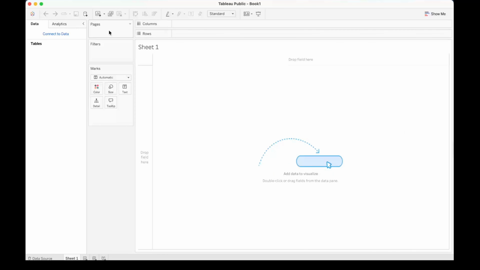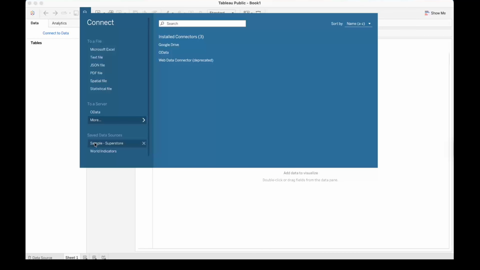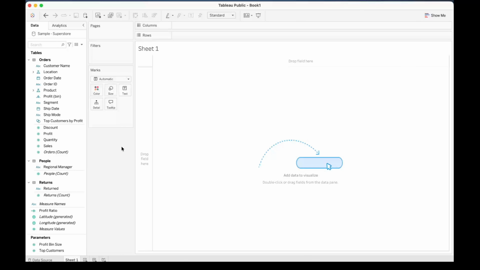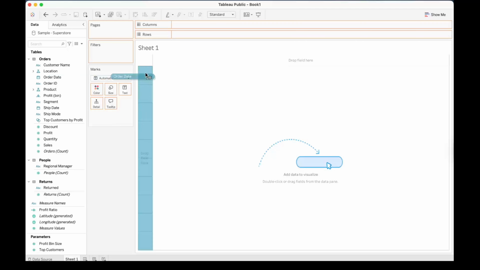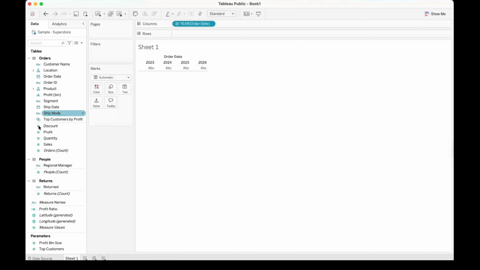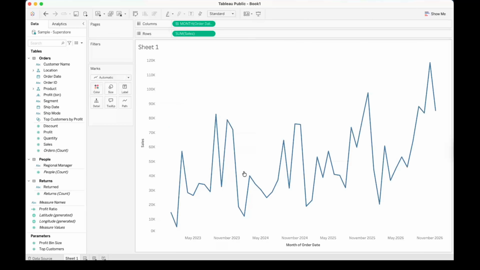So let's start with connecting our data. Click on Connect to Data, and here is the Sample Superstore. So now we are connected to our database, and let's start by creating a simple sales trend chart. Here we start by selecting Order Date. Put this in the Columns shelf and select our Sales. And let's change this date to monthly, and now it's a green pill with the continuous month date.